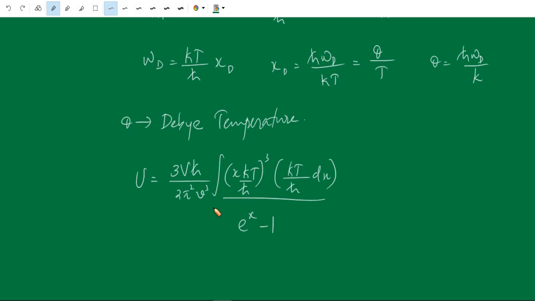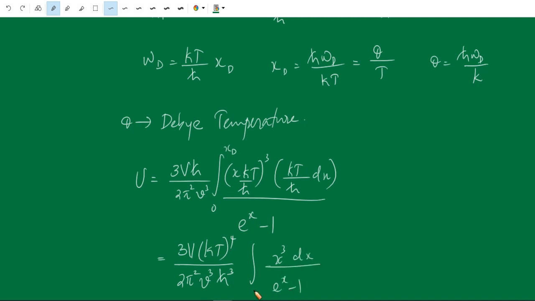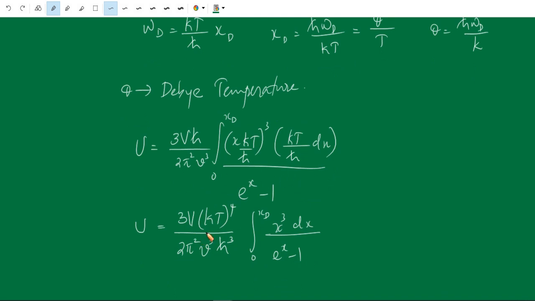Okay, from 0 to xD, this is equal to 3ħ (kT)^4 divided by 2π² v³ ħ³ integral x³ dx divided by e^x minus 1, from 0 to xD. So this is the thermal energy. We got the thermal energy of the crystal.